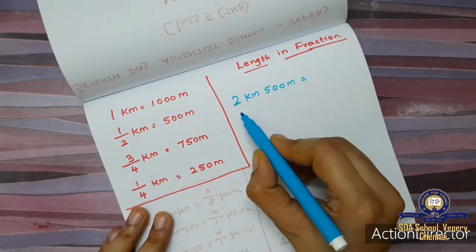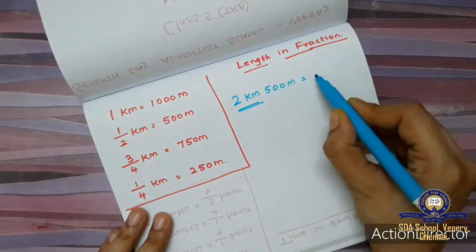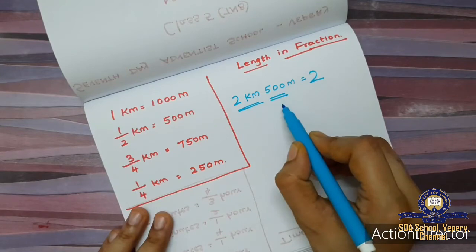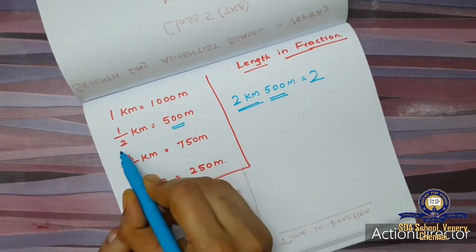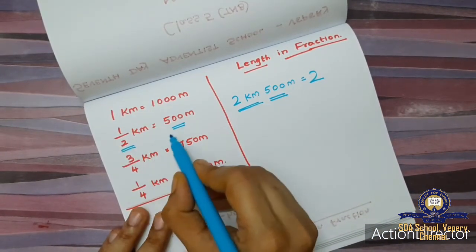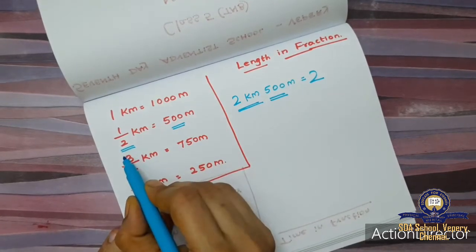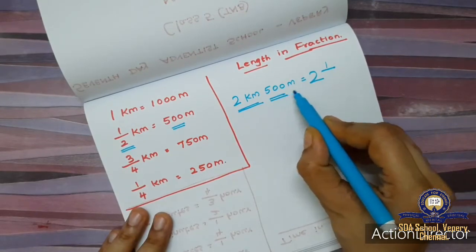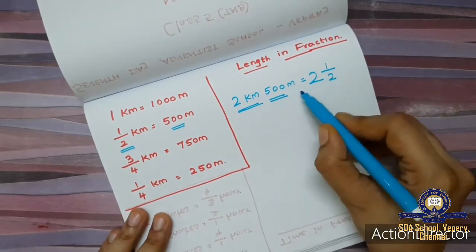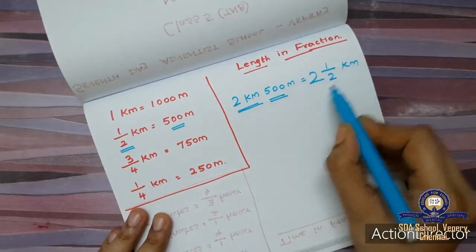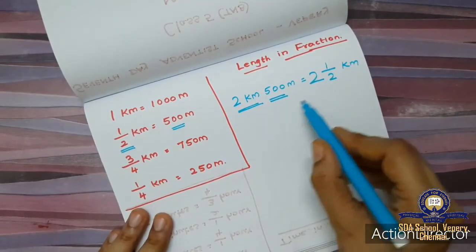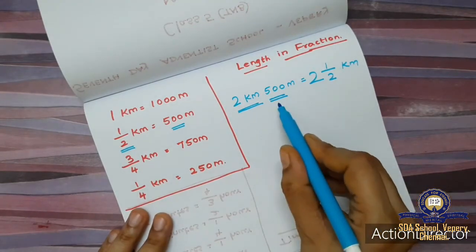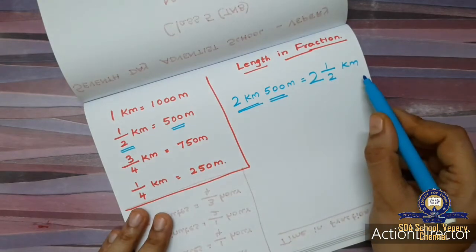This 2 is in kilometer, so I am writing this 2 as such. This 500 means it is half kilometer in fraction. So instead of 500 I am writing half kilometer. So I have written this length in terms of fraction, 2.5 kilometer. 2 kilometer 500 meter is 2.5 kilometer.